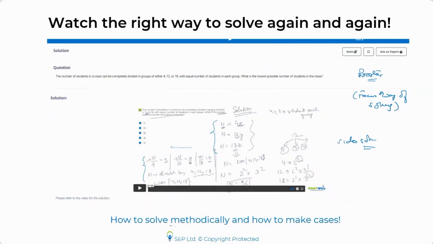If you want to do well, you have to learn how to solve questions methodically, how to make various cases. A lot of people make mistakes because they don't know how to create cases. This is, I would say, a big problem in data sufficiency questions. You miss one case and that might change your answer from E to C. Those kinds of problems you need to get rid of, and you can do it if you follow the solutions properly and know how to solve methodically. So that's the approach you should keep for each and every concept. I hope this part is clear.